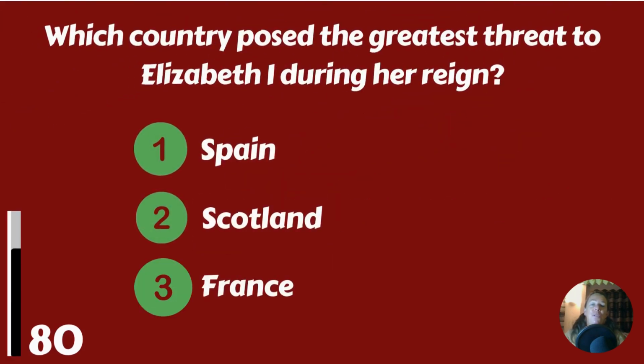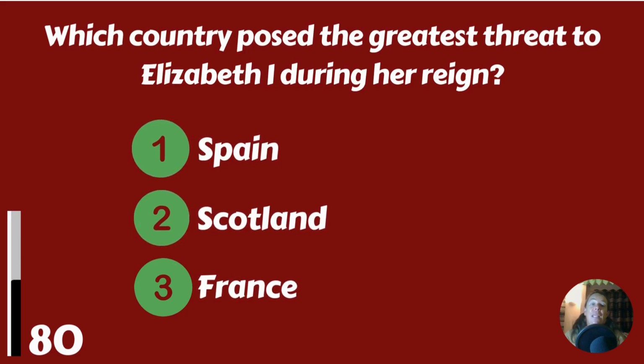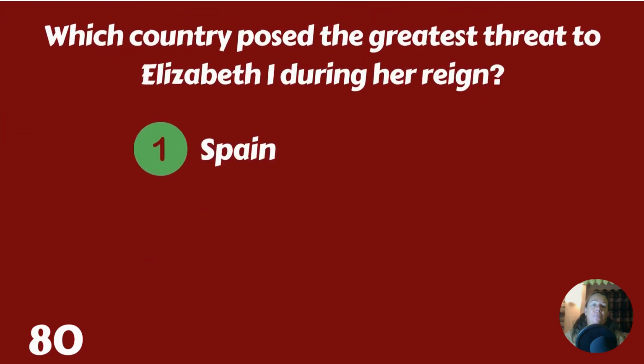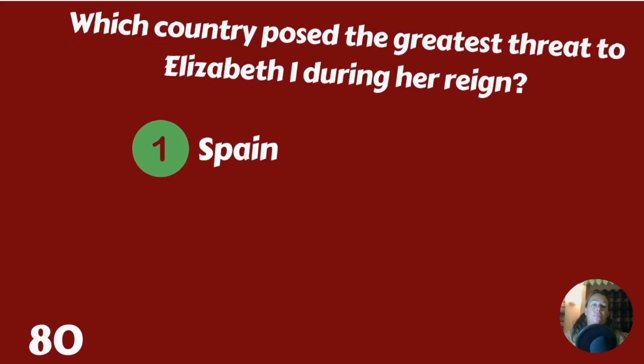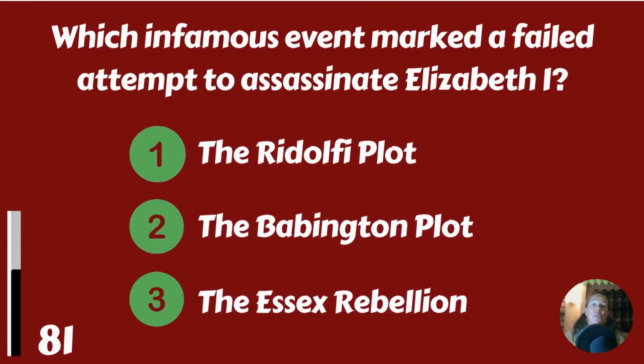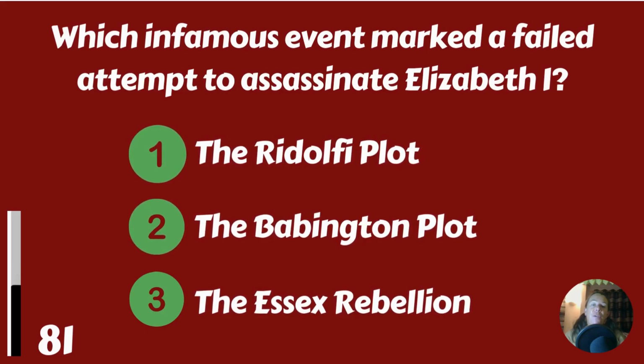Which country posed the greatest threat to Elizabeth I during her reign? Spain, Scotland, or France? It was Spain. Which infamous event marked a failed attempt to assassinate Elizabeth I?